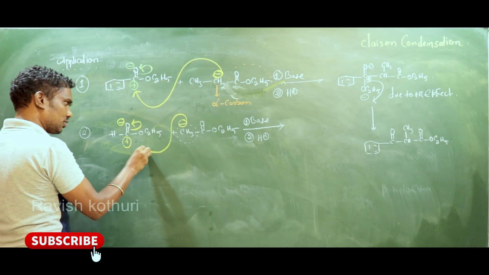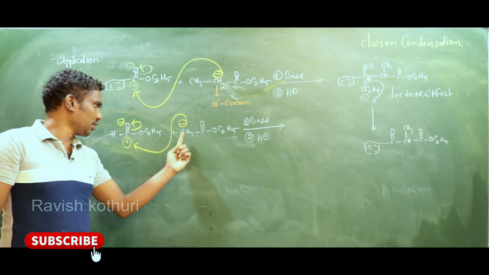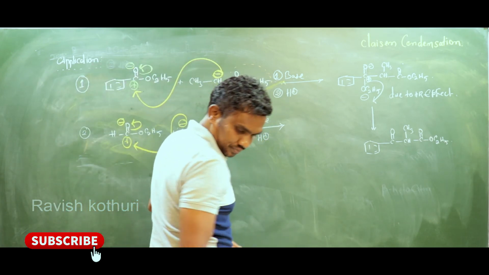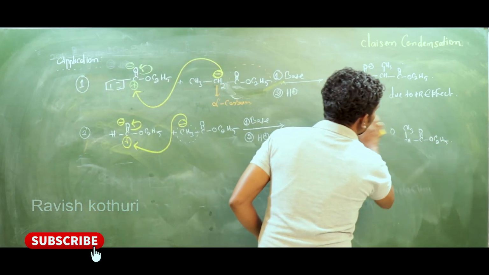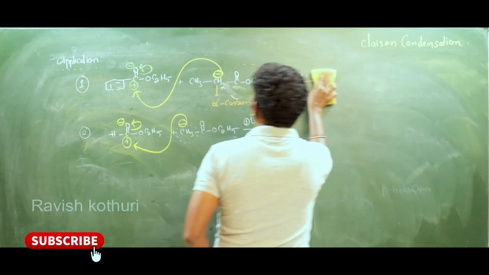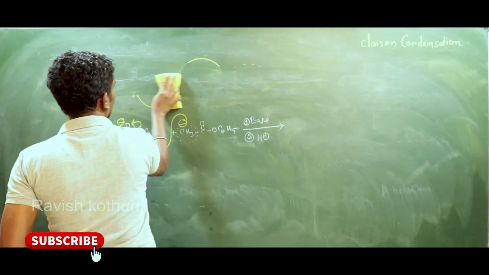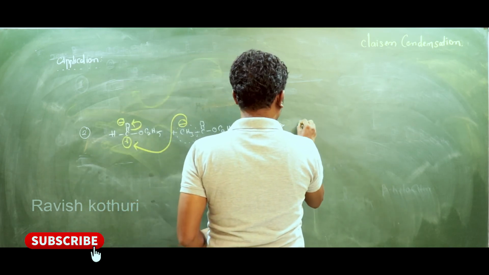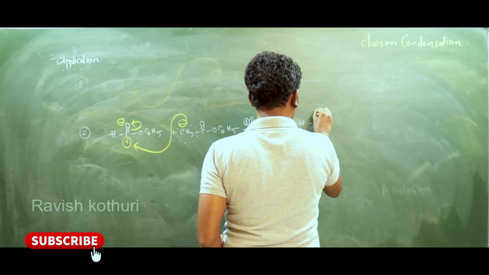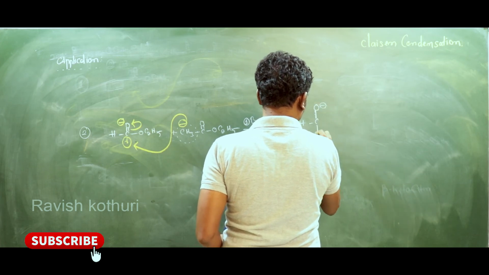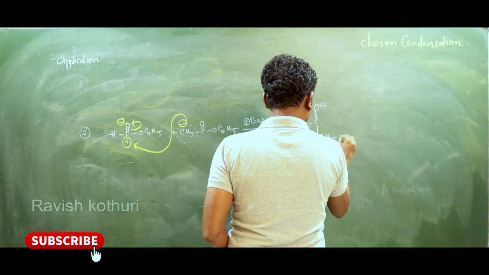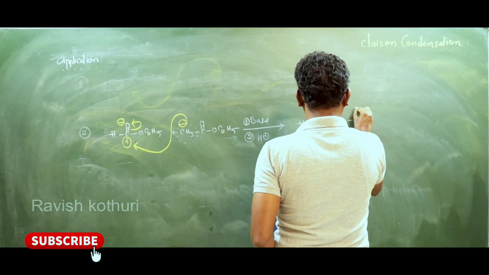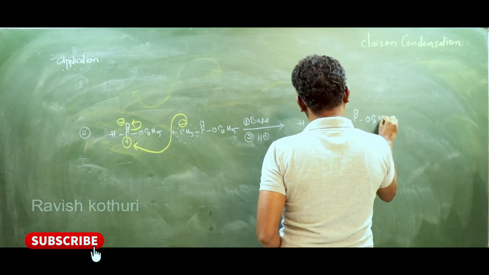Now, this negative charge attacks it here. One negative, one positive becomes what? One bond, right? One bond. So we get O minus, here O C2H5, CH2, C double bond O C2H5.